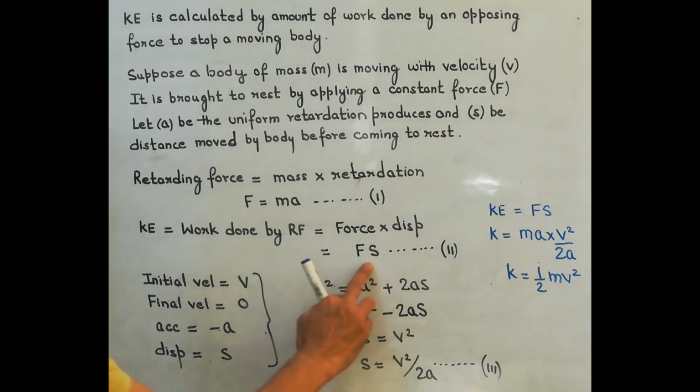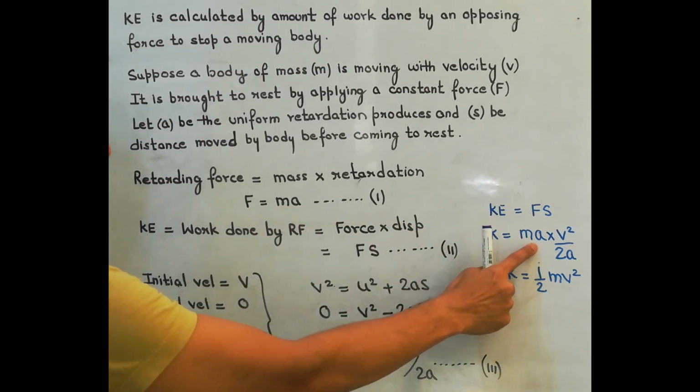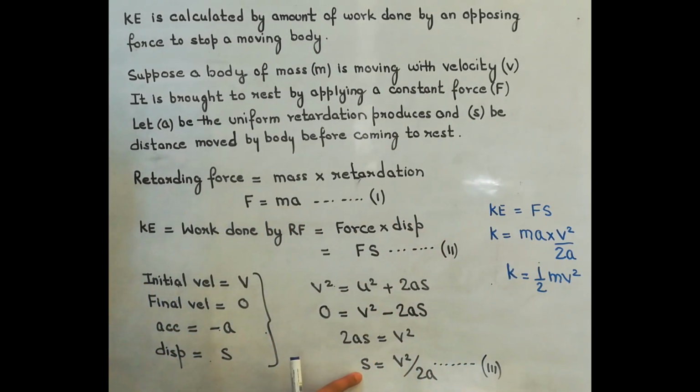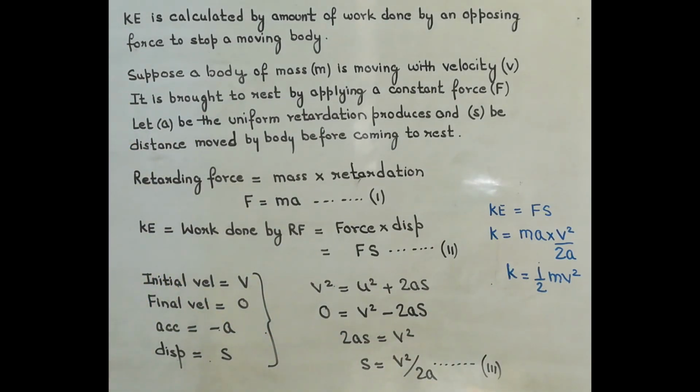In this equation number 2, Fs, from equation number 1 we have substituted ma, and from equation number 3 we have substituted v square upon 2a in place of s. A and a will cancel out and you will get the formula for kinetic energy. So this is how we will be deriving the formula for kinetic energy.